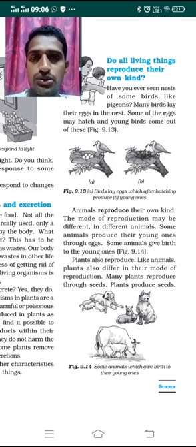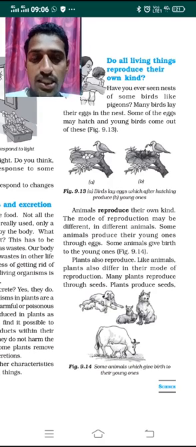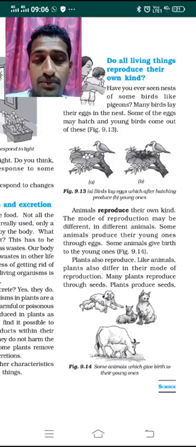Plants also reproduce like animals, but different plants reproduce by different modes of reproduction.